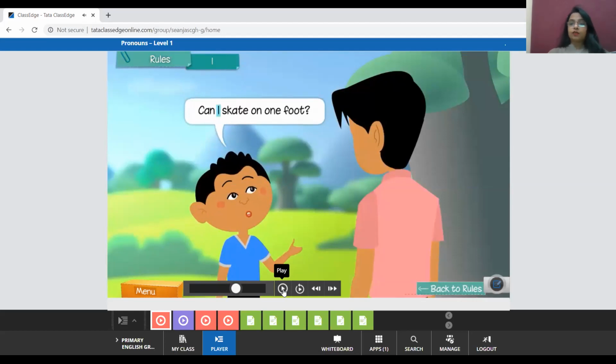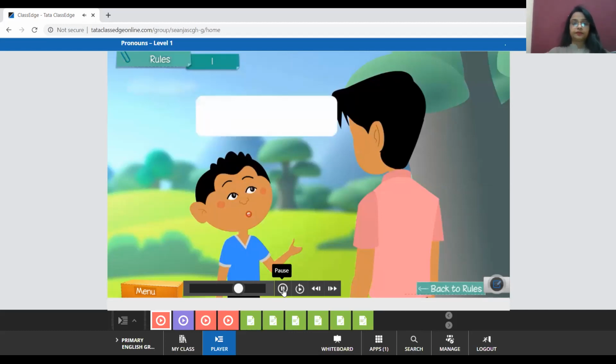See, in this sentence also, can we write like this? Can Pasha skate on one foot? Pasha is saying it only to his trainer. Can Pasha say like this? Can Pasha skate on one foot? Is it right? No, it is not. In place of Pasha over here, the boy has to say I because he's talking about himself. Can I skate on one foot? Okay, so I is always used for the person who is speaking.